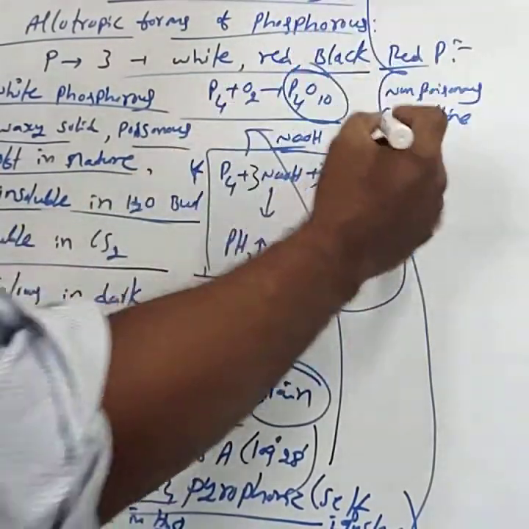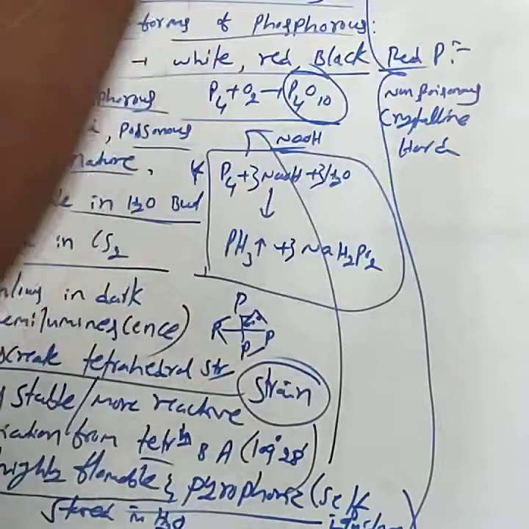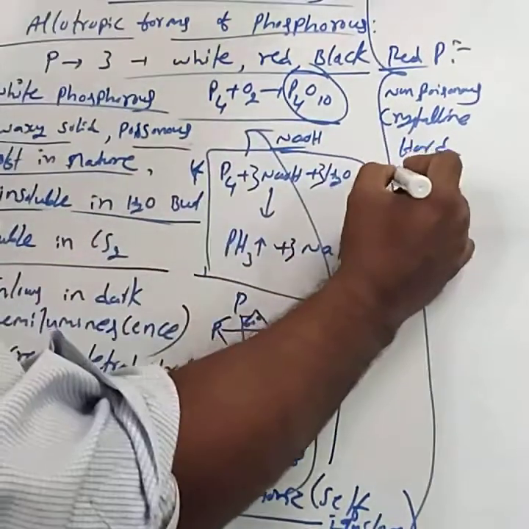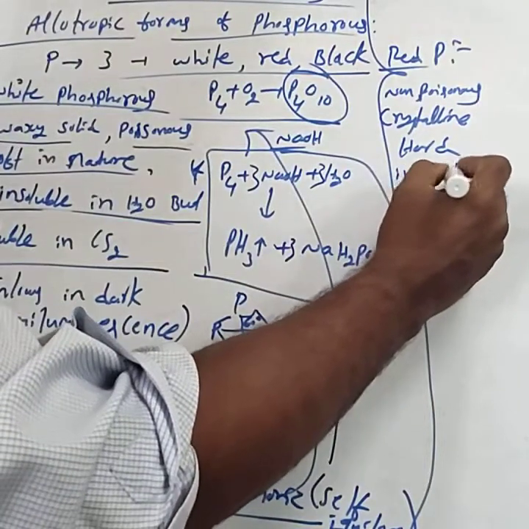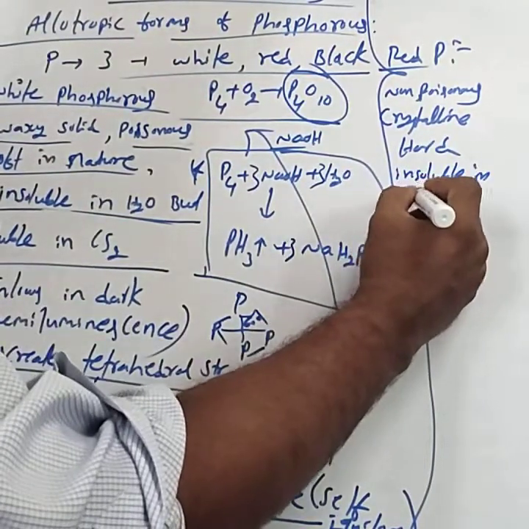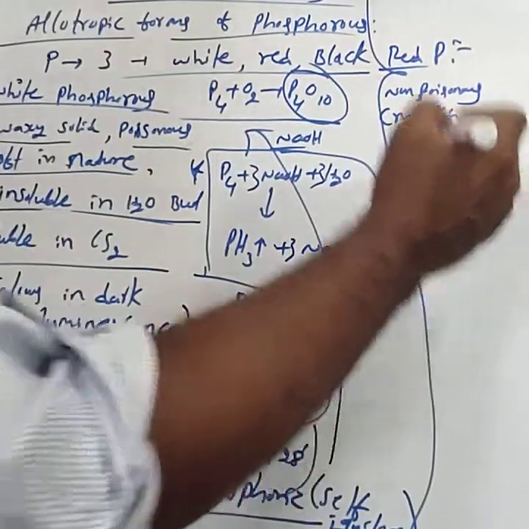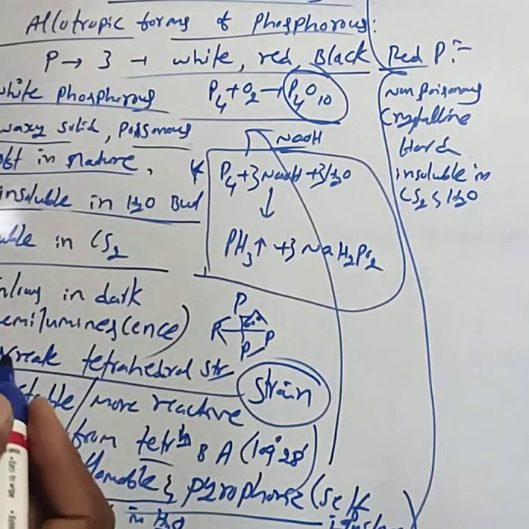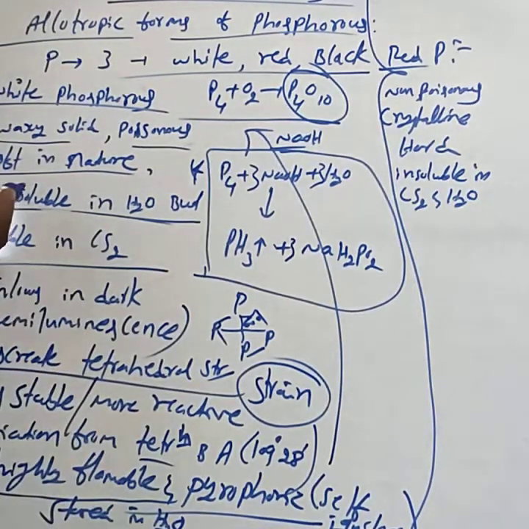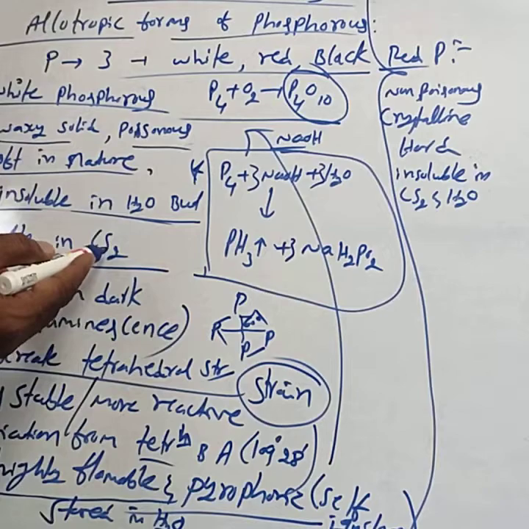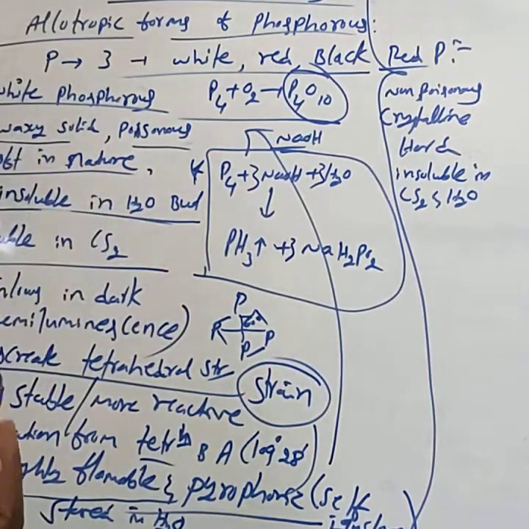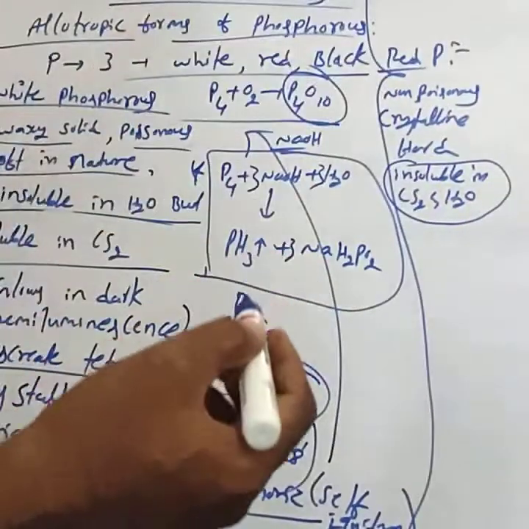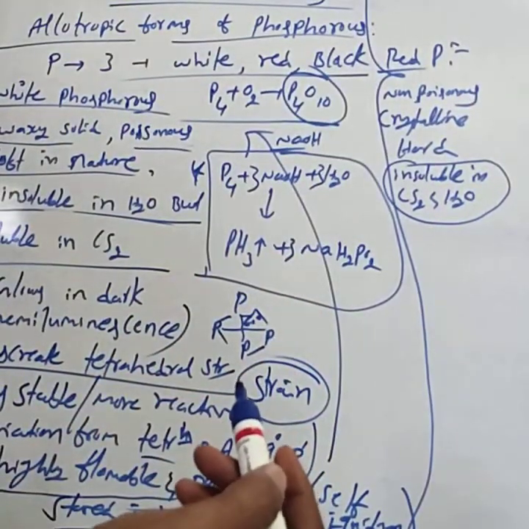It is crystalline in nature, hard in nature. It is insoluble in both carbon disulfide as well as in water. But white phosphorus is soluble in CS2, insoluble in water, while red phosphorus is insoluble both in carbon disulfide and water.